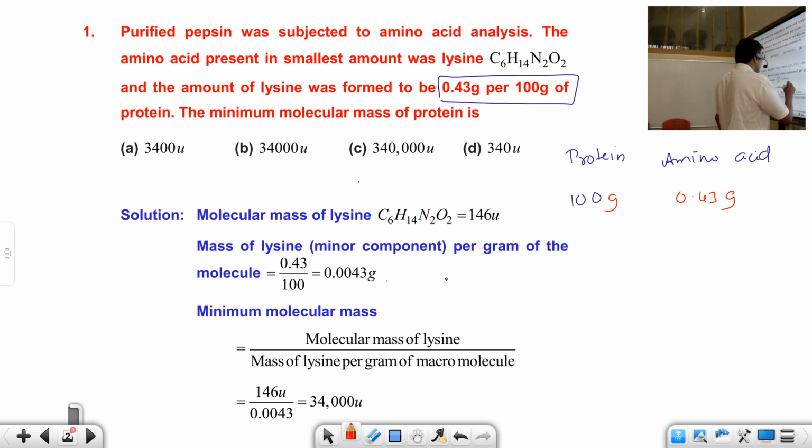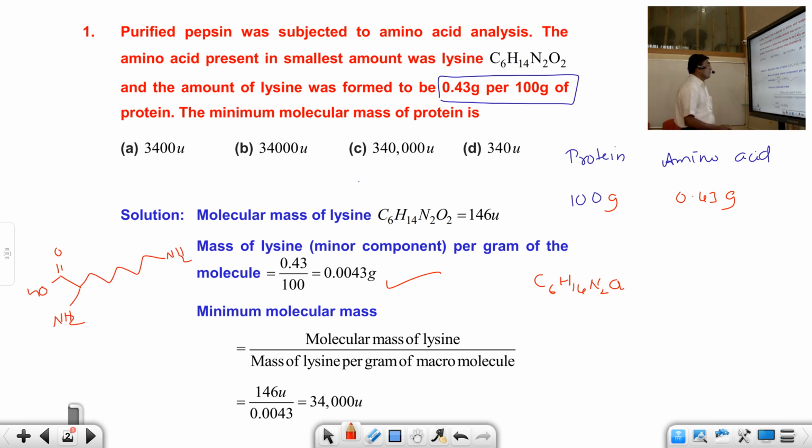So you got the mass of lysine. Try to understand, students. Now the molecular formula of lysine is C6H14N2O2. I can give the structural formula also. You may not understand it, but I can give it. It has COOH and NH2 groups, and another NH2. This is lysine. Okay, I hope you understood.